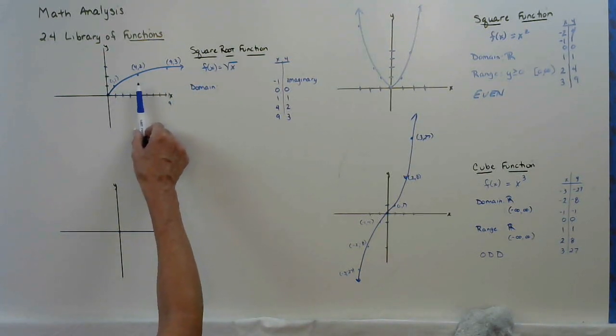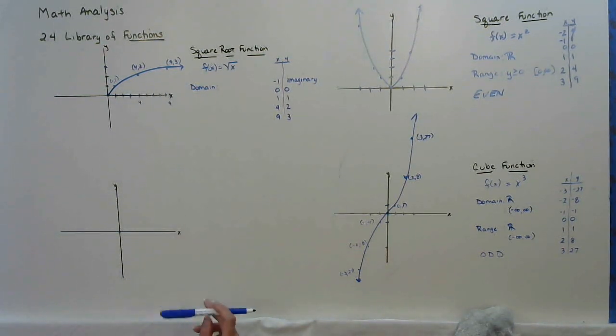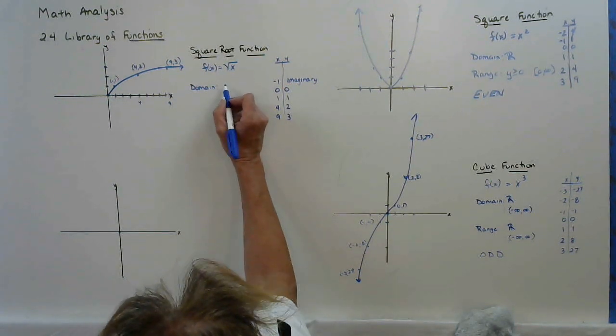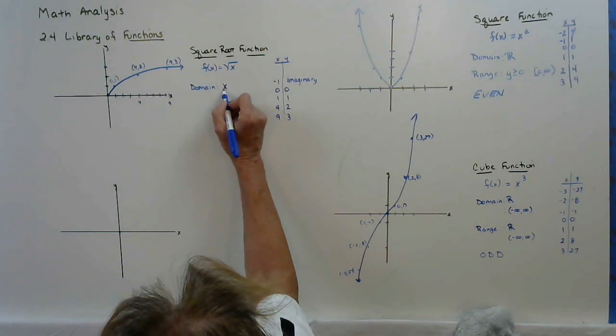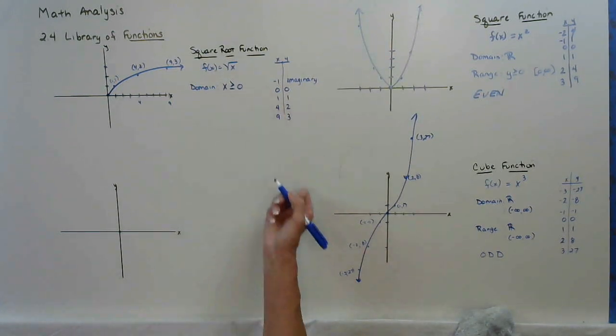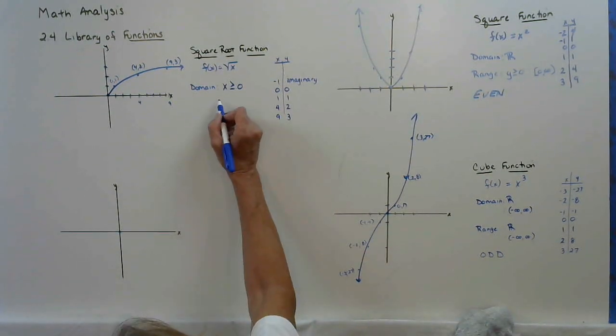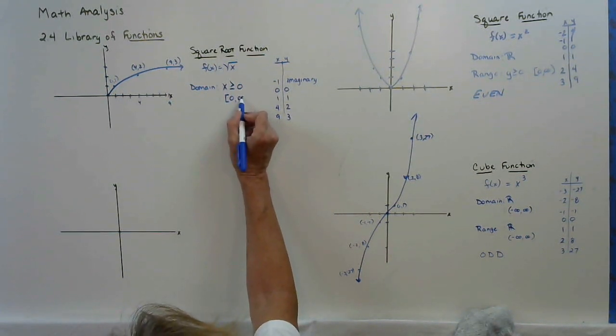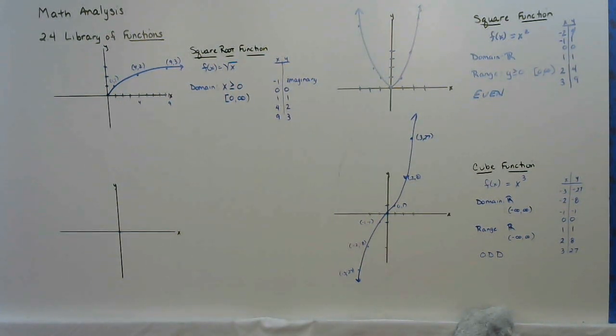So as I move, I end up with points for x, anything to the right of 0, including 0. So you could say x is greater or equal to 0. Or you could use the interval that says start at 0 inclusive and go to infinity.